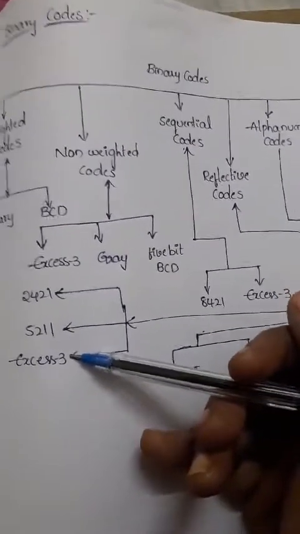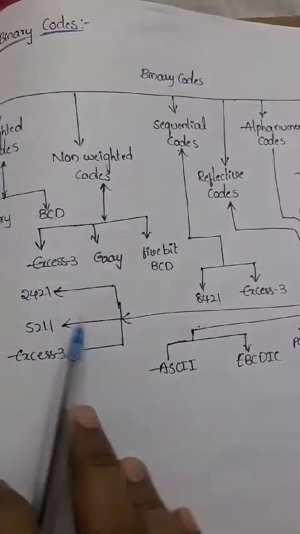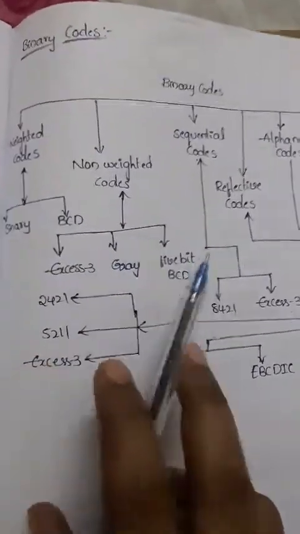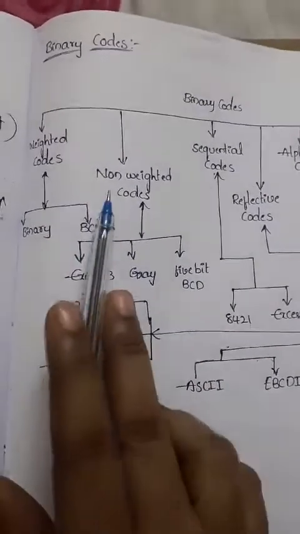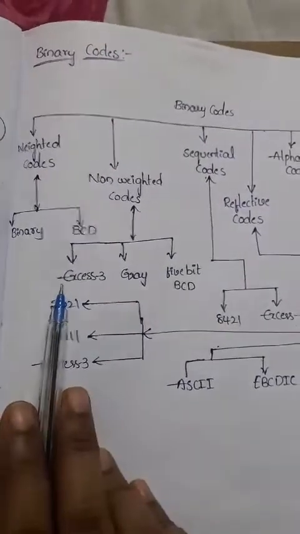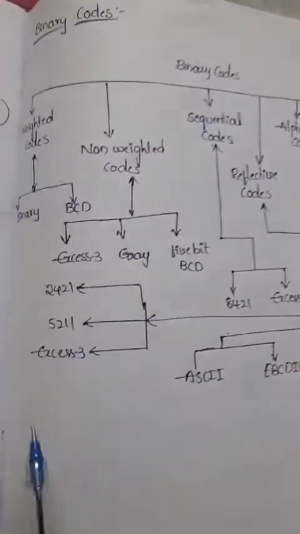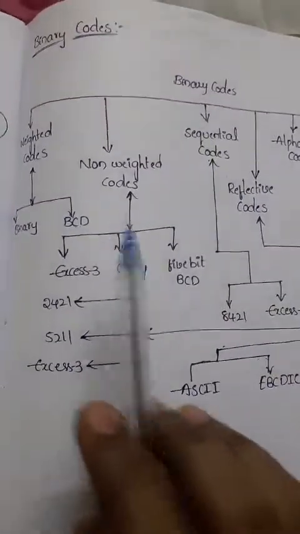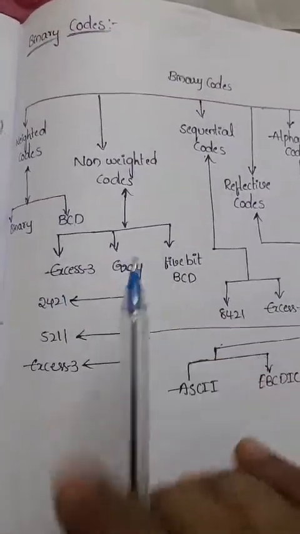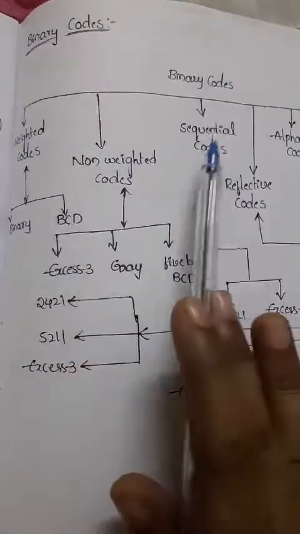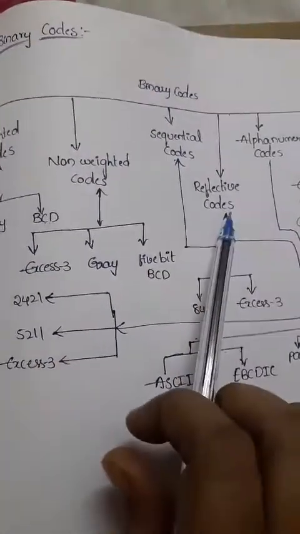So XS3 comes under three different code types: non-weighted codes, sequential codes, and reflective codes. These three XS3 codes are different.